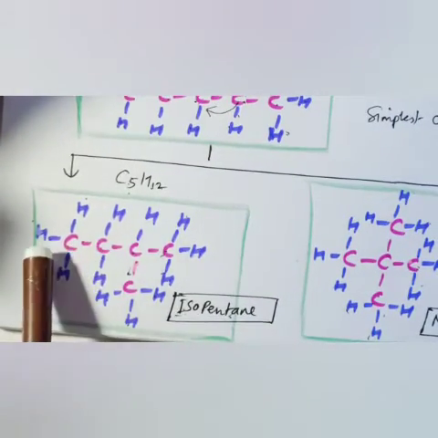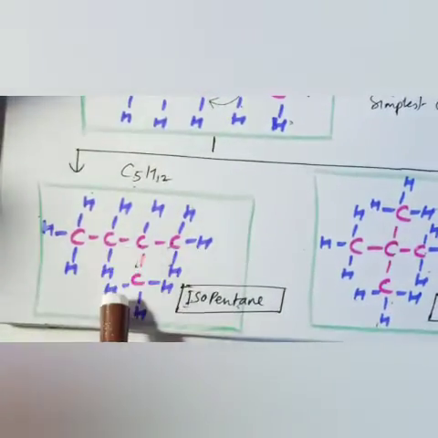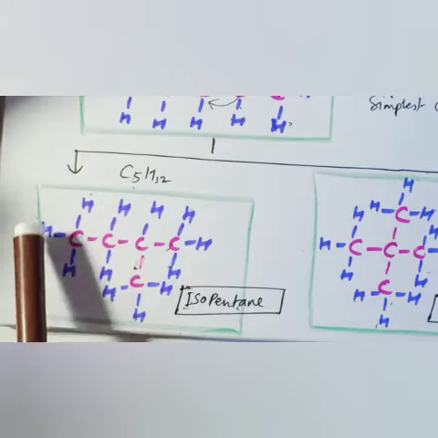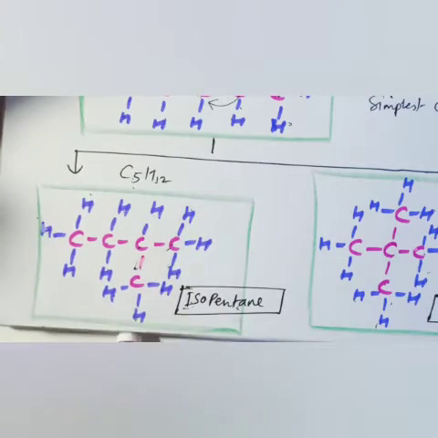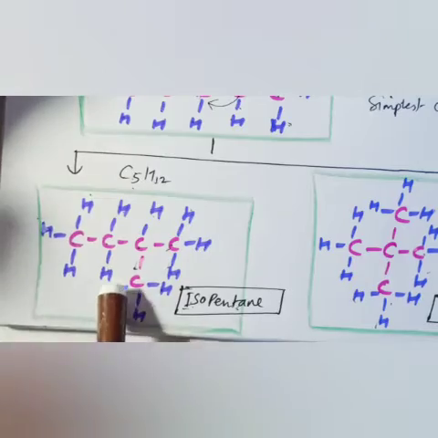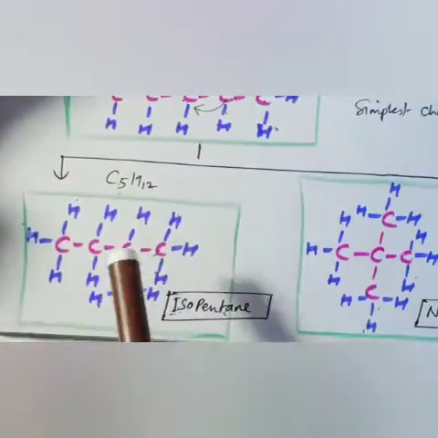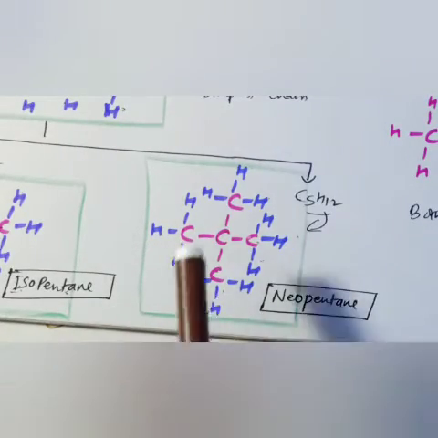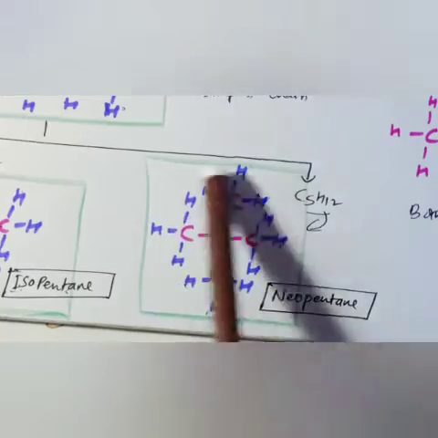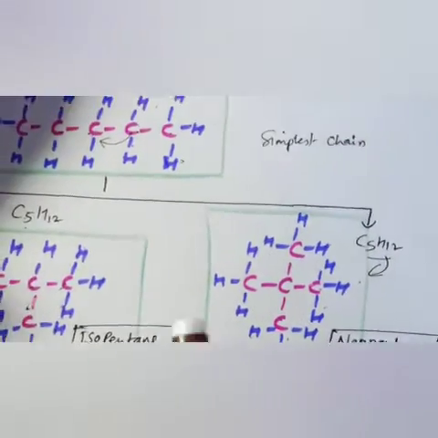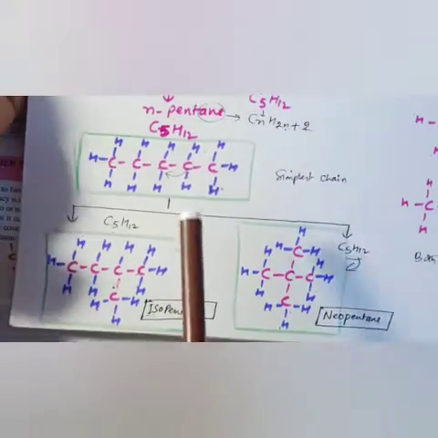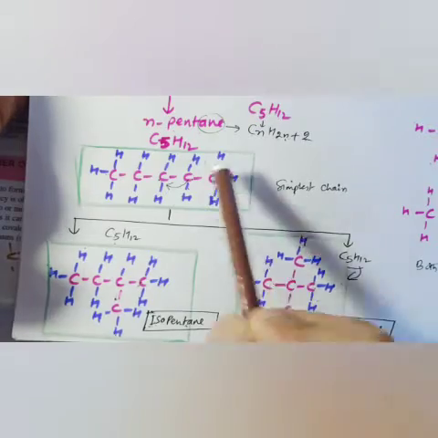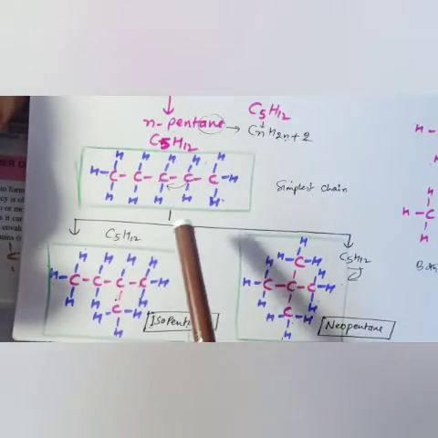First is this. You can see here, earlier it was a straight chain, now it is a branched chain of pentane. 1 2 3 4 5, five carbons, 1 2 3 4 5 6 7 8 9 10 11 12, 12 hydrogens are there. So it is the best example of isomerism. Now again it is changed. It is now five carbons, 3 3 3 3, 4 times 3, 12 hydrogens. So this is neopentane. It clearly shows that C5H12 can be written in three different structures. So when there are different structures with the same formula, that is called isomerism.